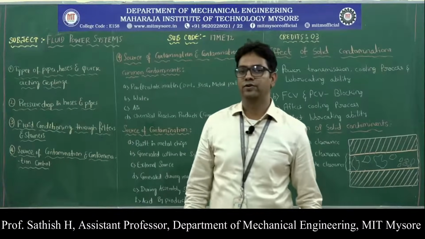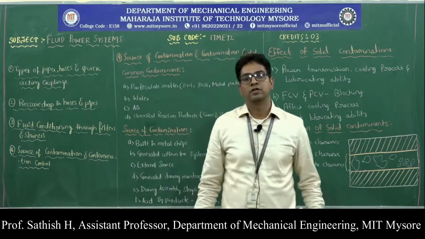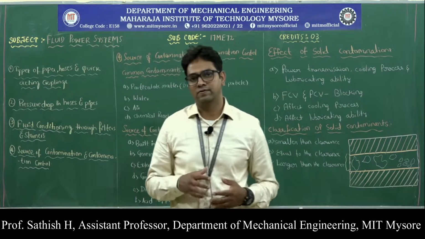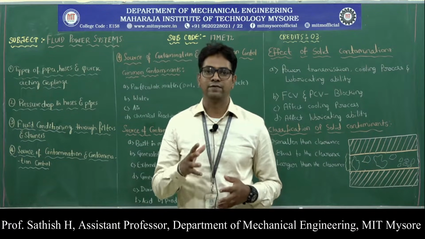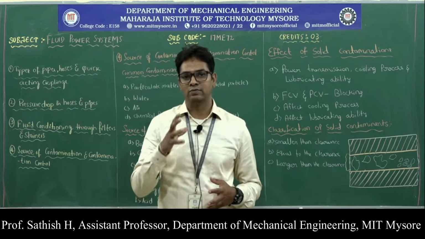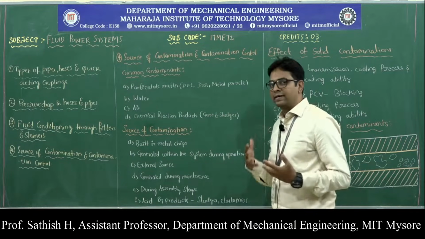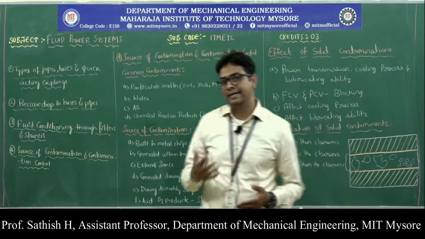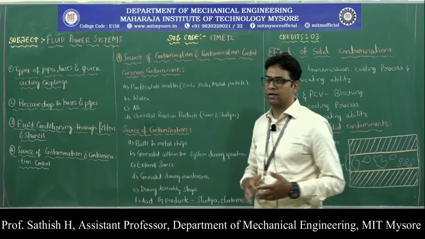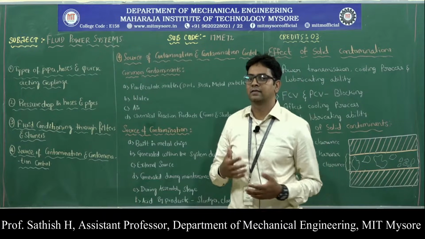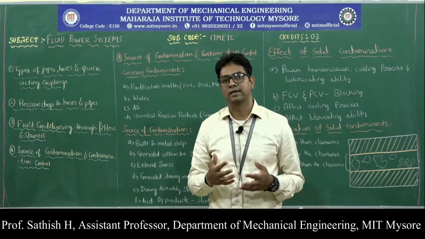The last topic that we are going to discuss today is the sources of contamination and contamination control. For reliable operation of hydraulic systems, we need a clean fluid. Clean fluid means it is free from contaminants or insoluble small particles in the hydraulic fluid. The common contaminants that can occur in any hydraulic system are listed here. That is particulate matter. It could be dirt or dust, or some metal chips which are coming from various components of the hydraulic system.